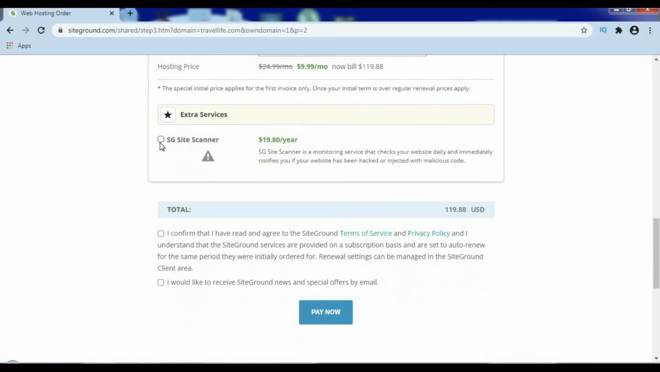Just scroll down. HG Site Scanner. So there is no need to purchase this. It will cost you $20 per year. So I am not going to purchase this. So here it is. It almost costs me 120 USD. So just click on I confirm. And I would like to receive SiteGround news and special offers by email. Okay. Tick I confirm and click on pay now.